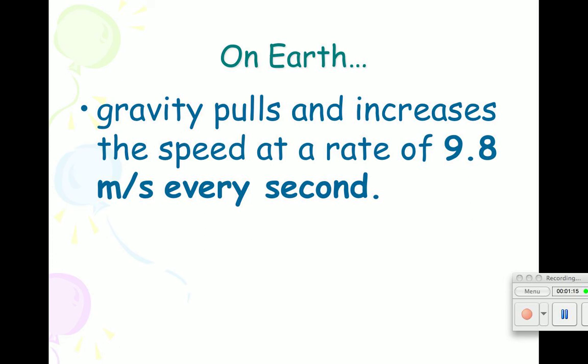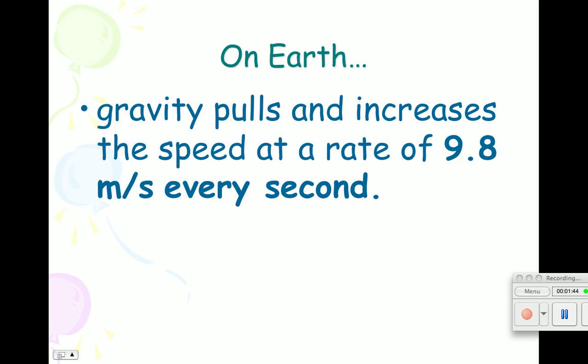It doesn't matter if I throw Isaac out the window, an elephant out the window, a bowling ball out the window, a hamster out the window. Although, quite honestly, I would never throw a living creature like an elephant or a hamster out the window. Let's be serious. They're all going to fall at the same rate. That rate is going to be, they start at 0 and they increase in speed by 9.8 meters per second for every second that they fall.